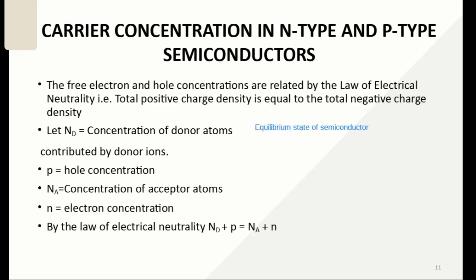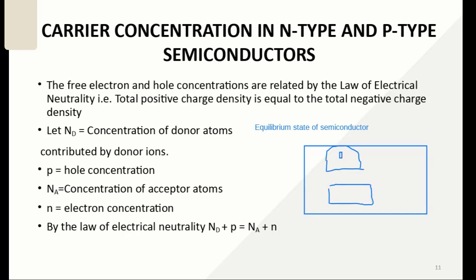Suppose you have a semiconductor here, it could be silicon or it could be germanium, and we know that there are the valence band and the conduction band. All valence band levels are filled and conduction band levels are empty when temperature T equals 0. But what happens at T greater than 0? Those electrons can now go from the valence band to the conduction band. If one electron is in the conduction band, one hole will be there in the valence band.